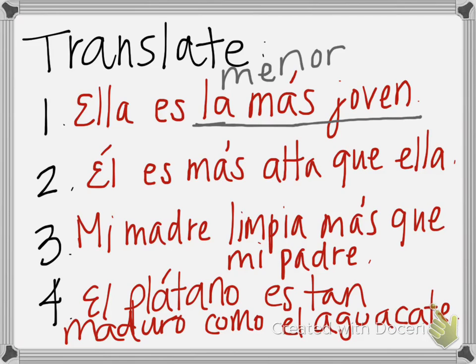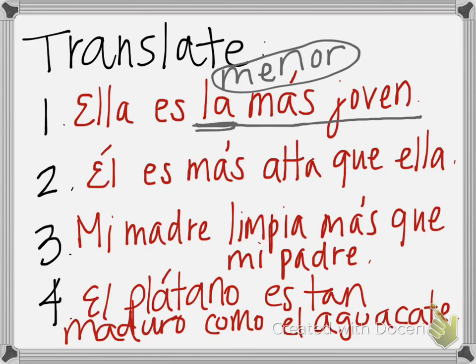Because we're saying that she is the youngest, not just that she is younger. So if you put menor there, because that's at the top of your notes, you're close, but you're not quite there for that one, okay? Now, you could say ella es la menor, so she is the youngest one, or she is the younger one, all right? But you do need this la here, because you're saying she is the most something.